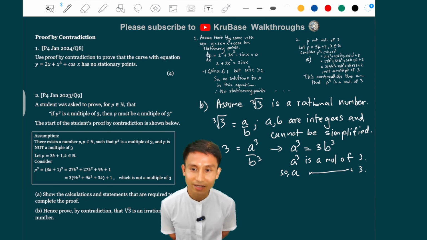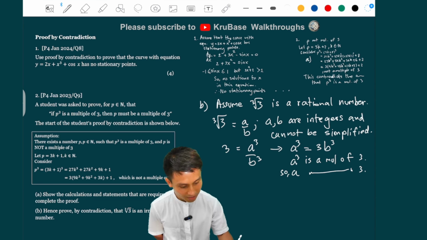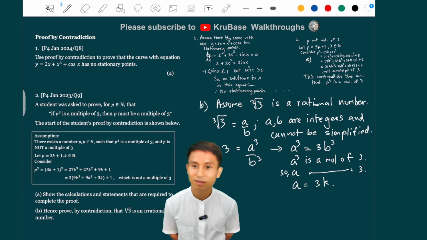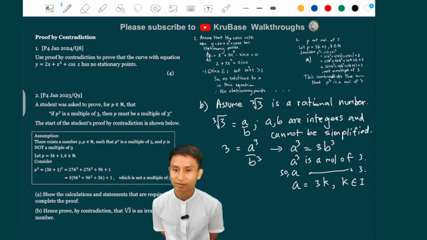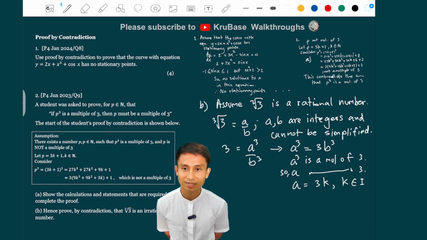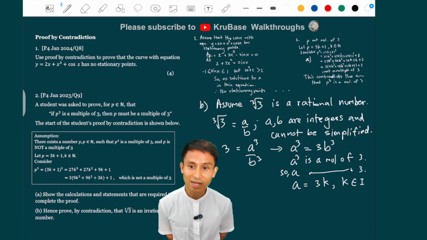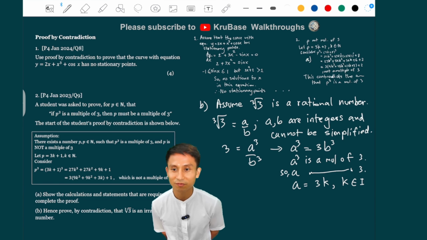If a is a multiple of 3, then we can write a equals 3 times, say, k, where k is an integer or a natural number. That's it for a.